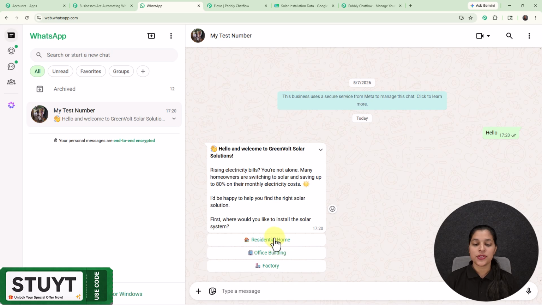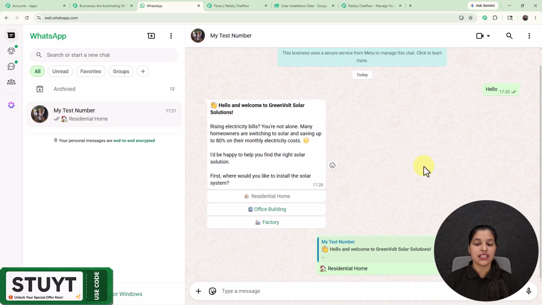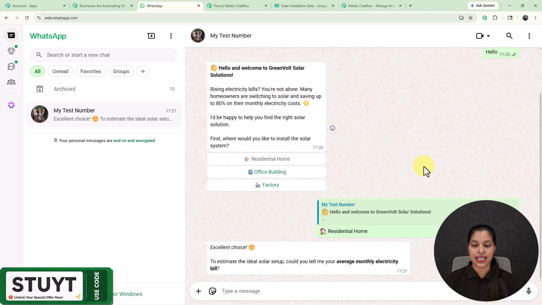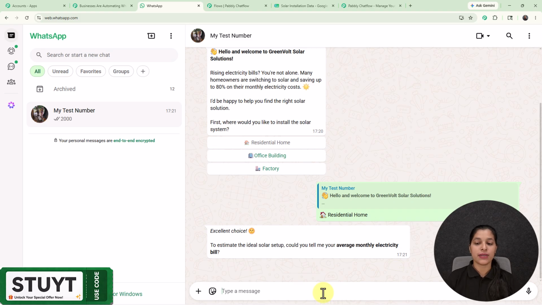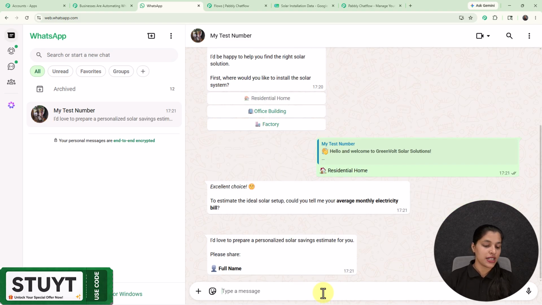So here I'm going to select this first option of residential home, and as I have selected it, I'm getting a message which is asking me to enter my average monthly electricity bill. So here I'm going to enter 2000, and as I have provided my average monthly electricity bill, it is asking me to enter my name.